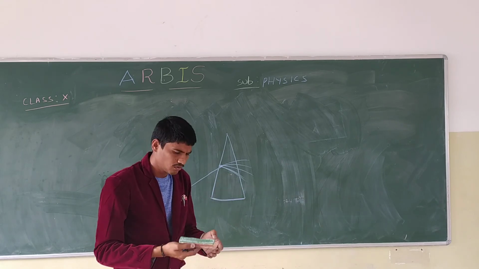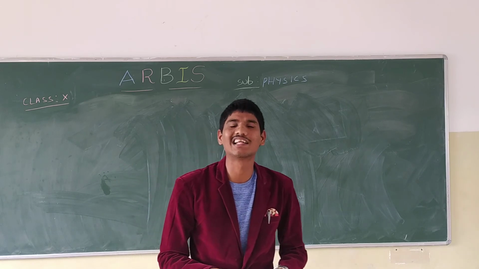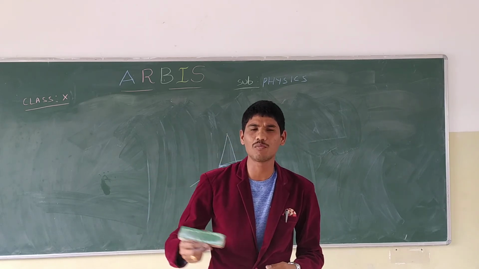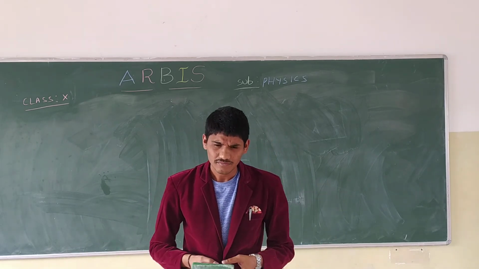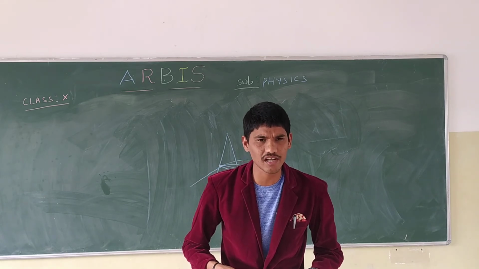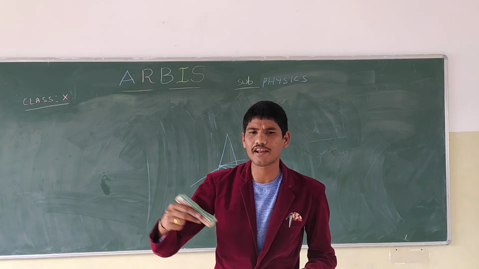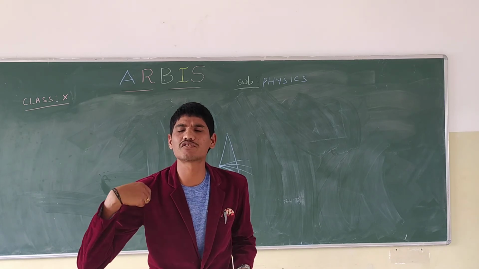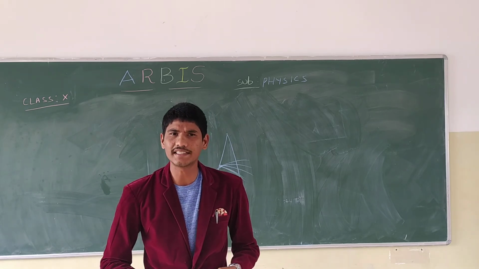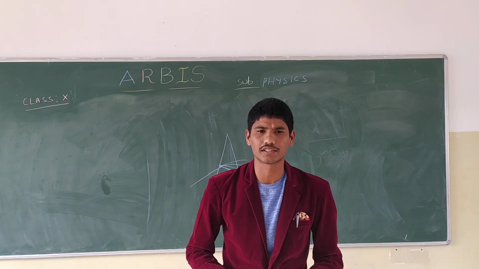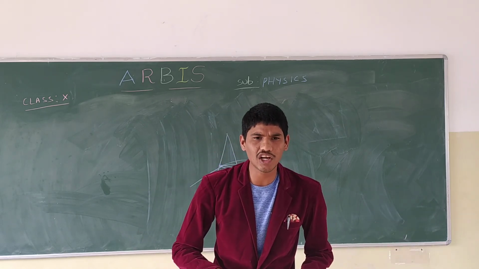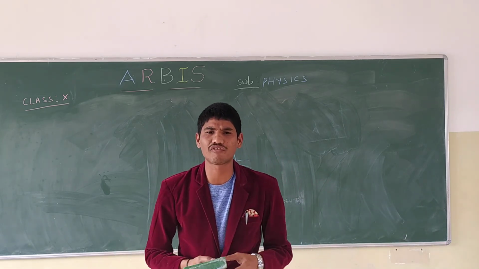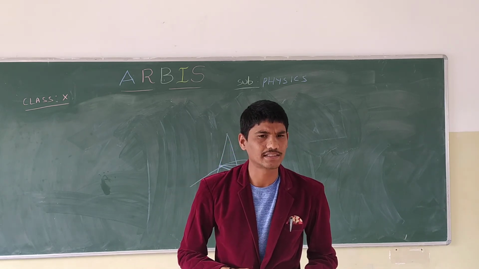Clear? Until now we have discussed the dispersion of light, how the rainbow is formed, and the ranges of these colors. And now we are going to enter the second section, that is atmospheric refraction. This is totally different compared to the others. So now, how does atmospheric refraction take place?